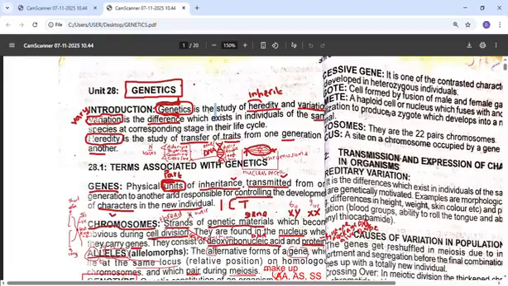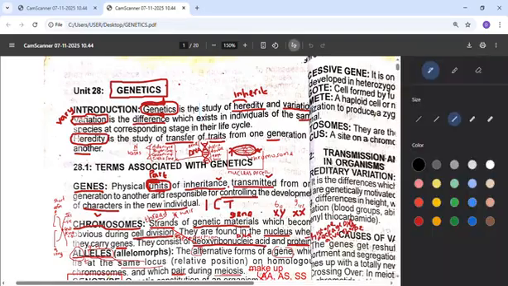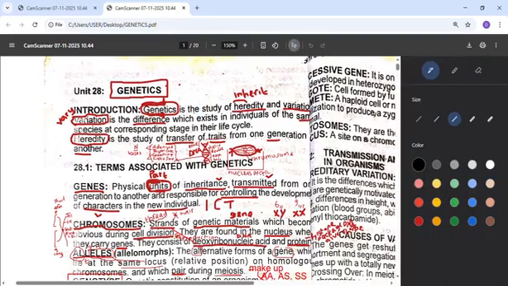In this lesson, we're looking at the topic genetics. From the word genetics, the first word that should come to your mind is the word gene, meaning that in genetics we'll talk about gene, but we are coming back to that. What is the definition of genetics? Genetics is the study of heredity.